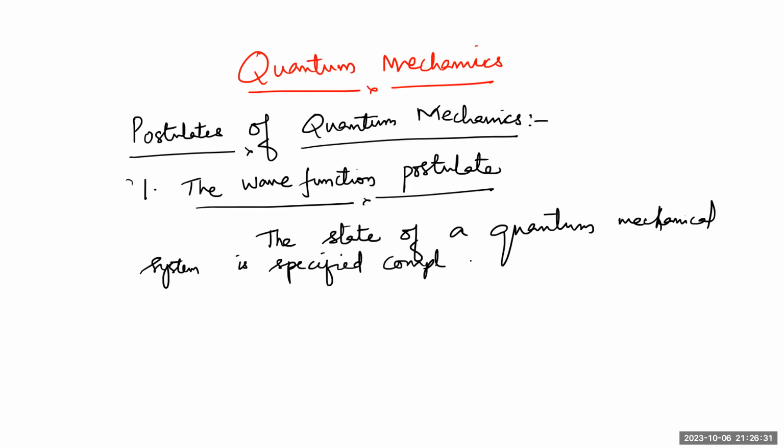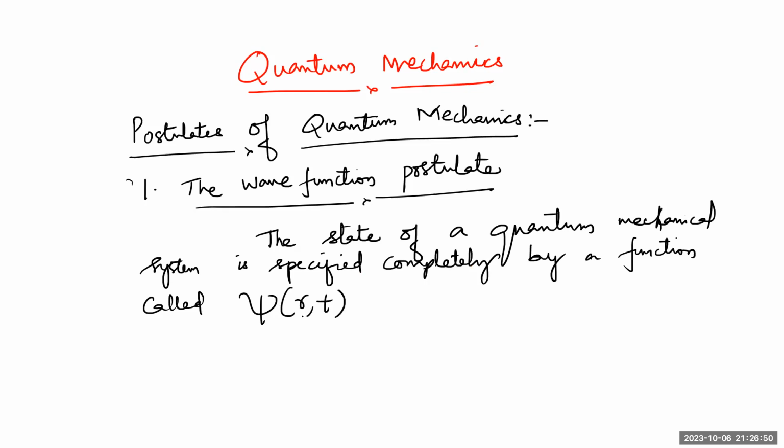Completely specified by a function called psi. I hope you have studied about it. Psi, right? A function called psi of r comma t.